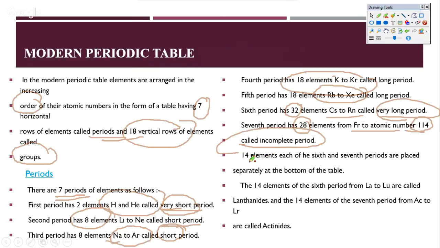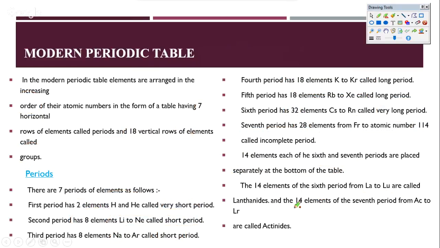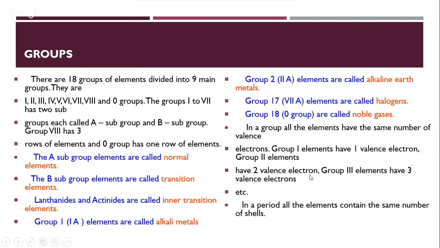Now, 14 elements of each sixth and seventh period are placed separately at the bottom of the table. I told you that these are also called as inner transition or rare earth metals. And these 14 elements start from lanthanum till I think Lu. They are all called as lanthanides, and from Ac till Ar, they're all called as actinides. We have seen all of these in the periodic table. Okay. Now, this is the arrangement of the modern periodic table.